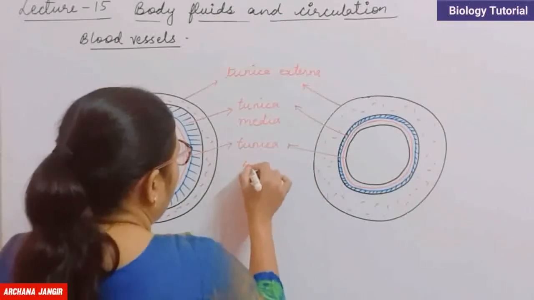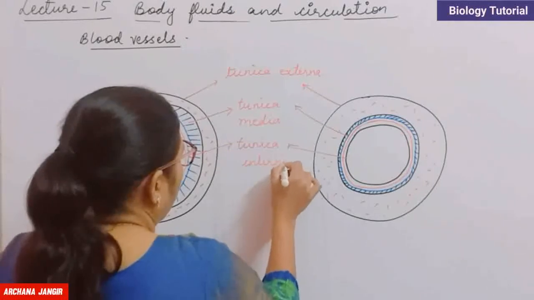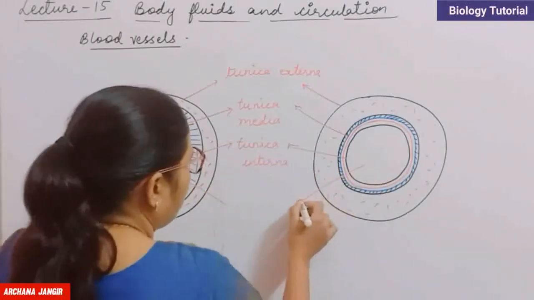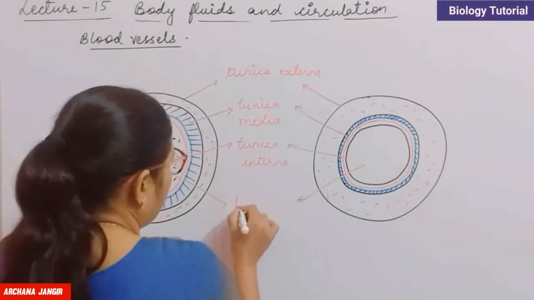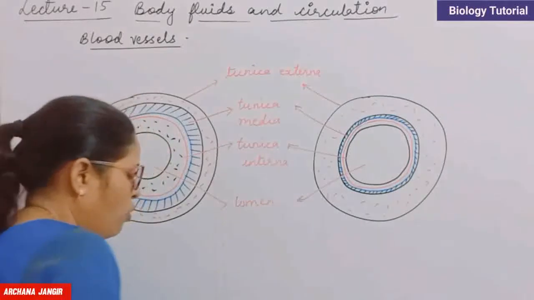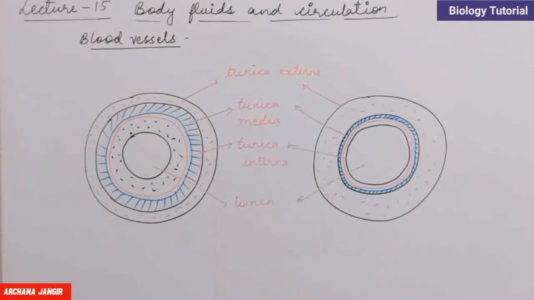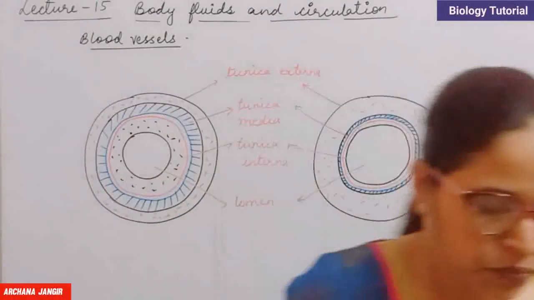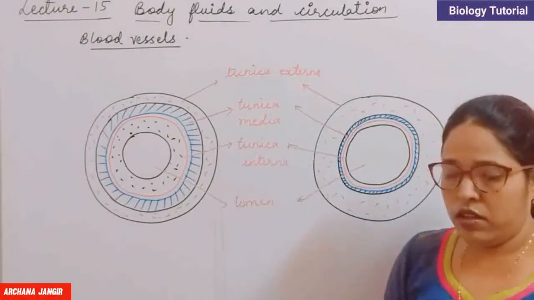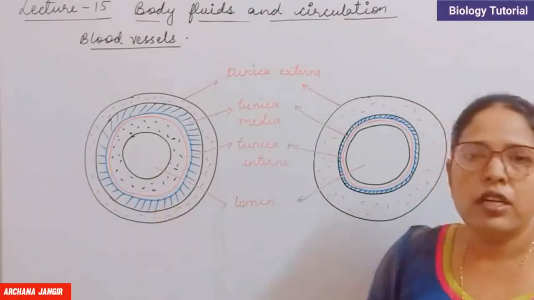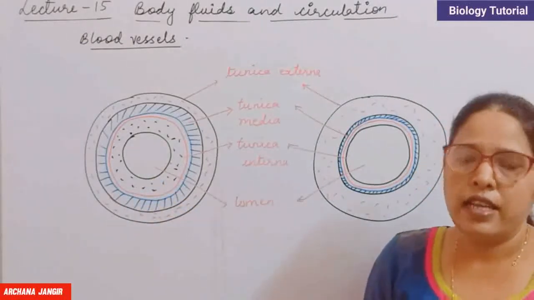This is the tunica interna and this is the lumen. This lumen is wide in case of veins and narrow in case of arteries. Clear?